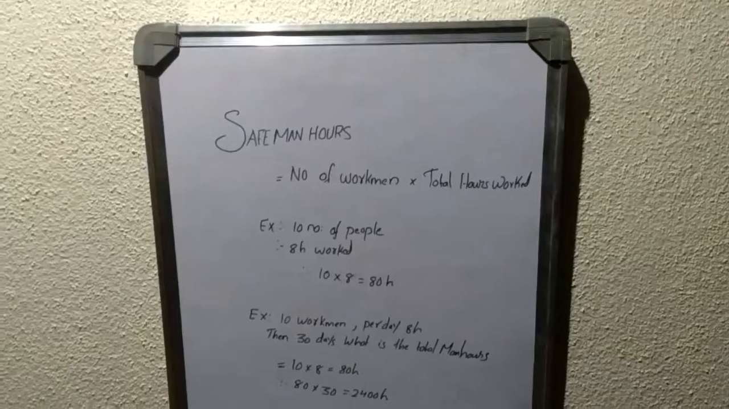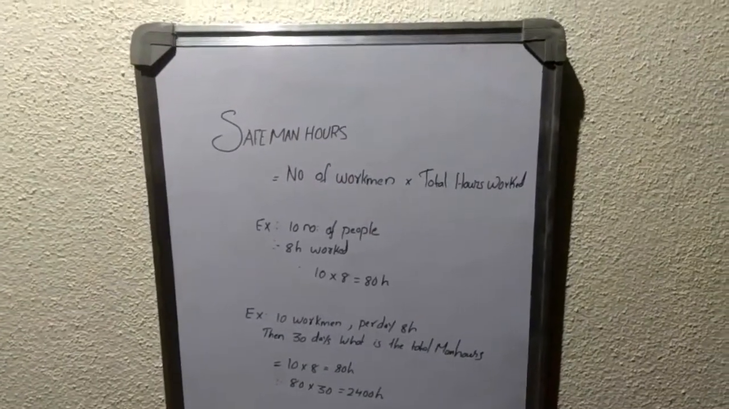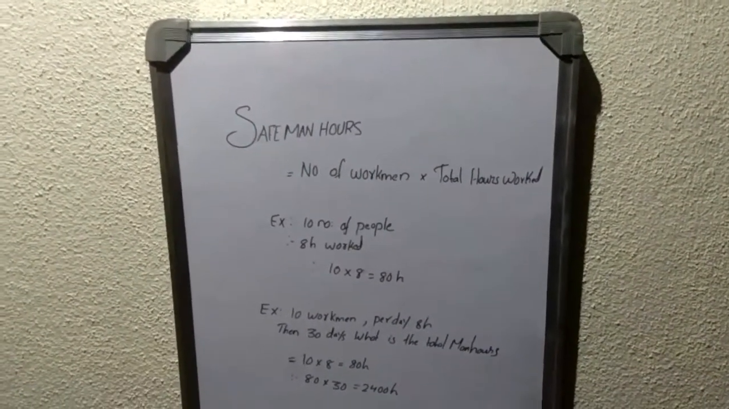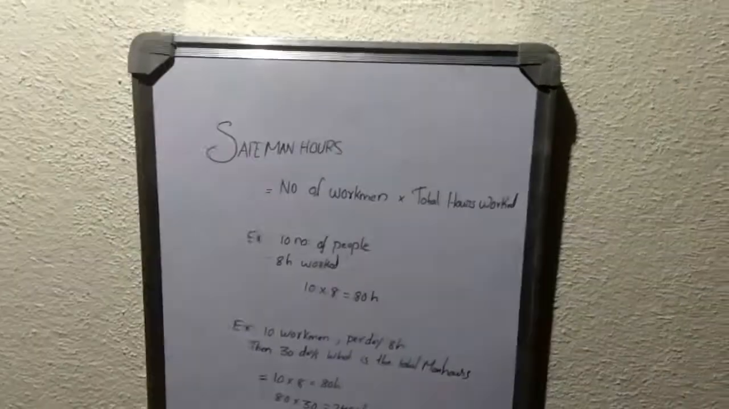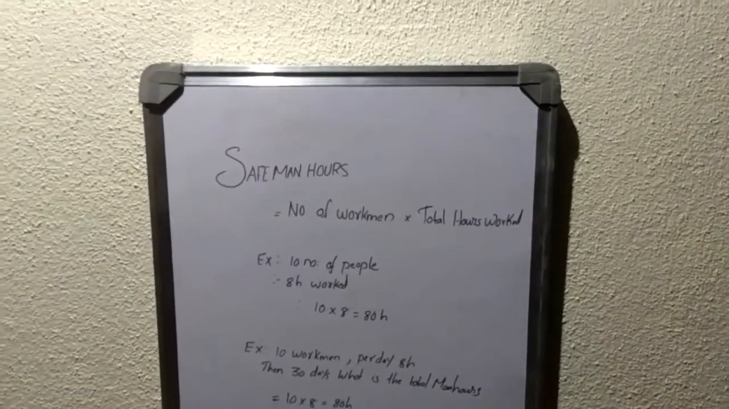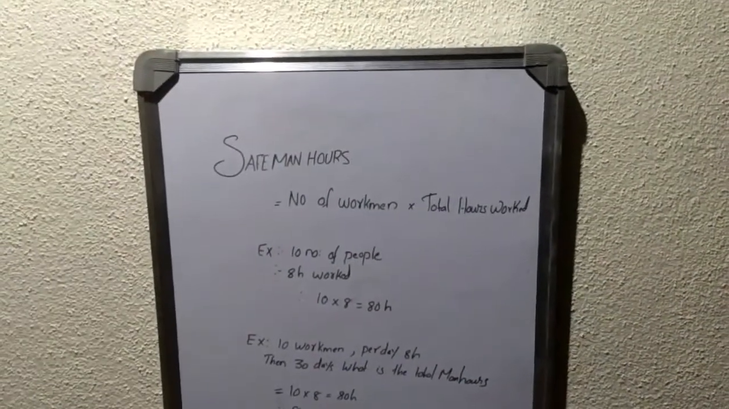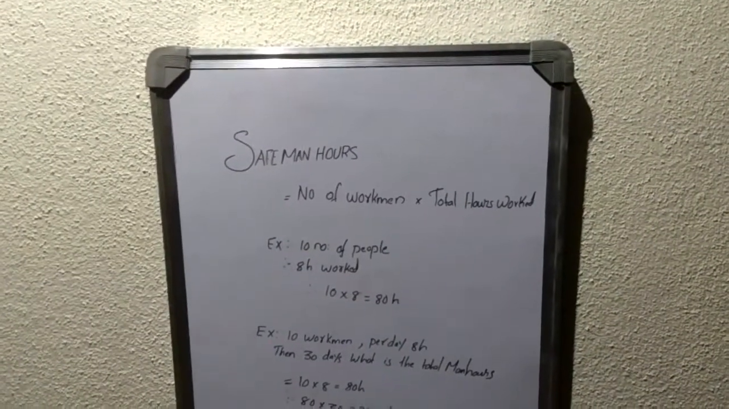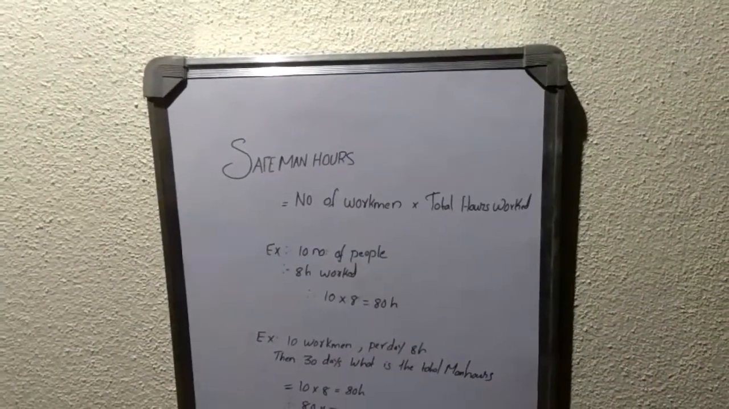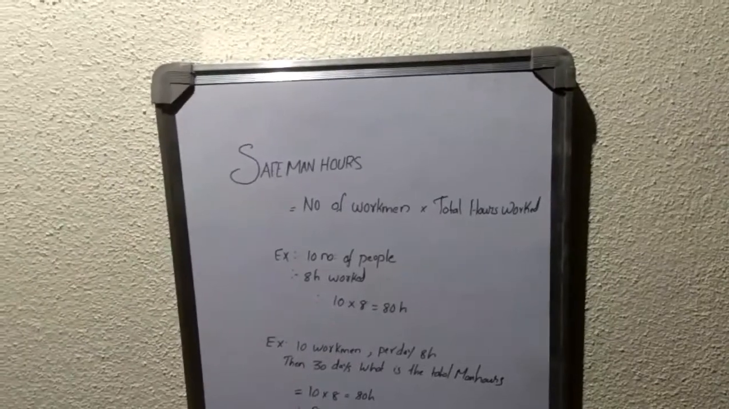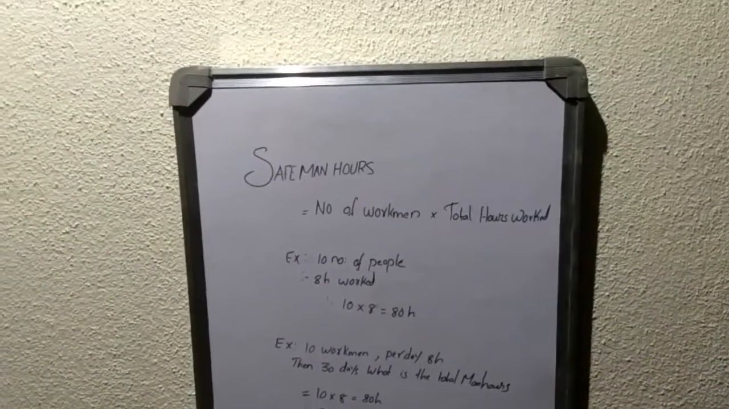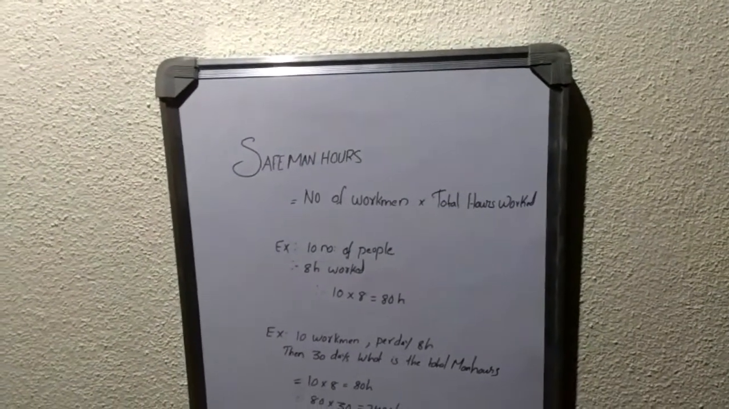Then how is it to be calculated? The basic formula is number of workmen into total hours worked. That is the formula for calculating safe man hours. Safe man hours is equal to total number of workmen into total hours worked.